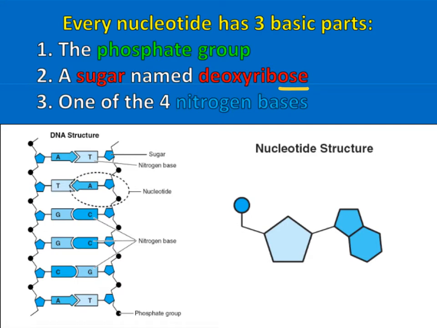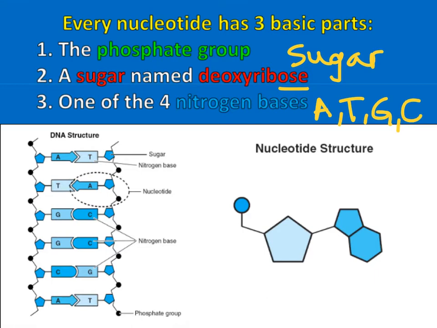Any word ending in OSE, remember, is a sugar. And then the third part of the nucleotide is called the nitrogen bases. That's those 4 letters, either A, T, G, or C. So please write that down in that box, and we will move on to number 6.